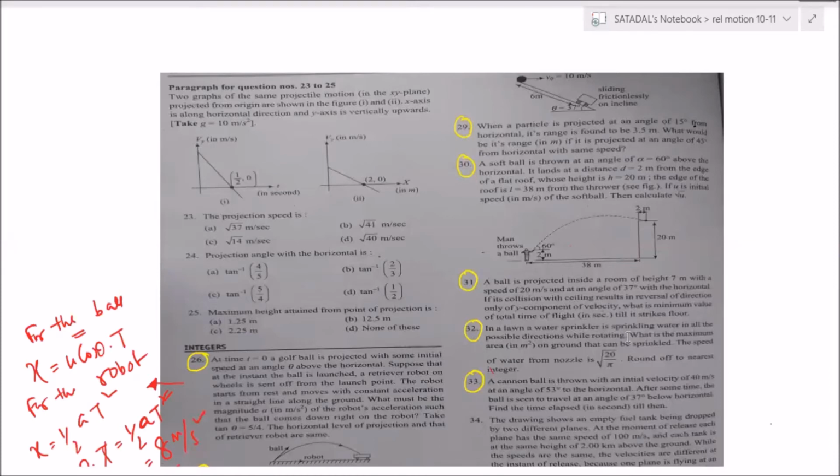Yes, Akash? So the answer for 29 is 7 meters, sir. Do up to 33, after that I will take the answer. Okay, sir. Everyone do up to 33, then I will take the answer at a stretch. Not now.